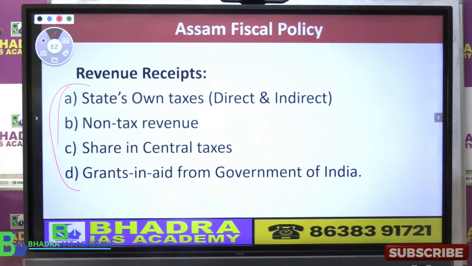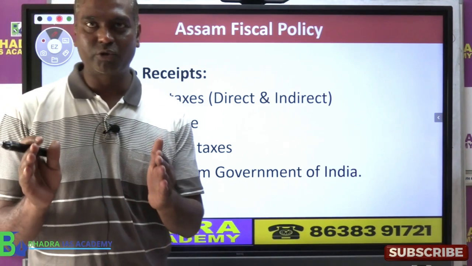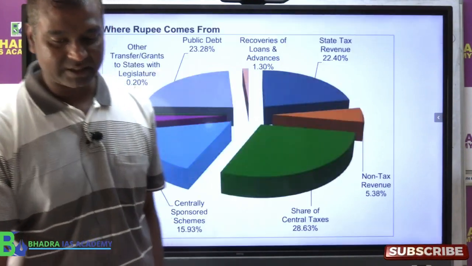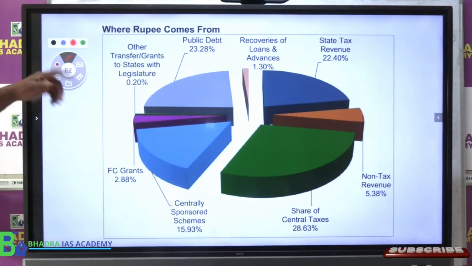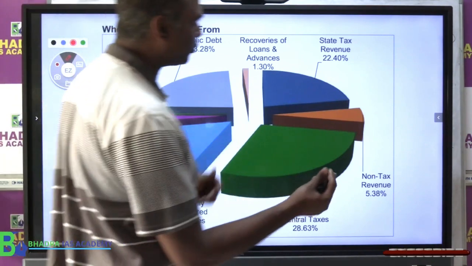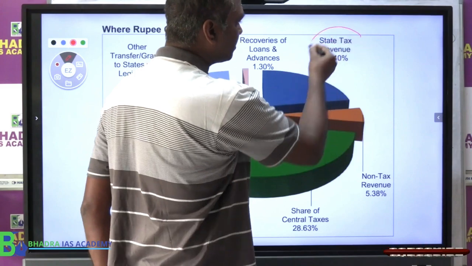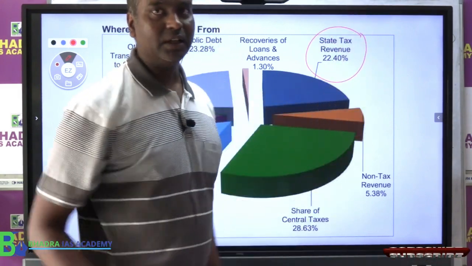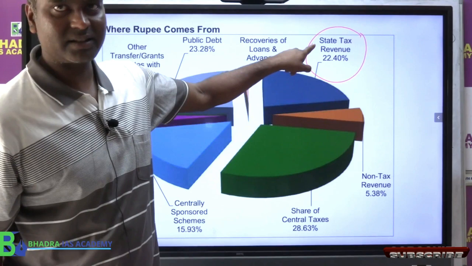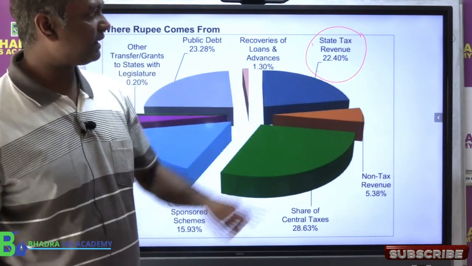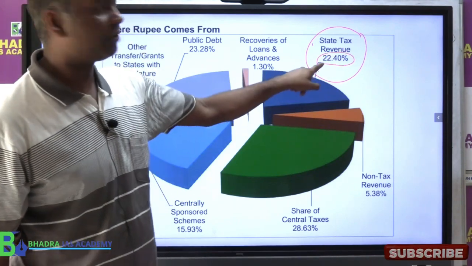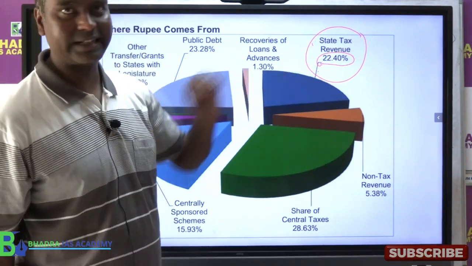So now apply this static concept to current affair, say budget. Now look at the budget 2025-26. This diagram is created by the government itself. I have not made this. Now look at the same point. Just now I told you state government को पैसा कहाँ से मिलता है? State government का own taxes, right? State government का direct tax and indirect tax. How much? 22% of state government income comes from state's own tax.